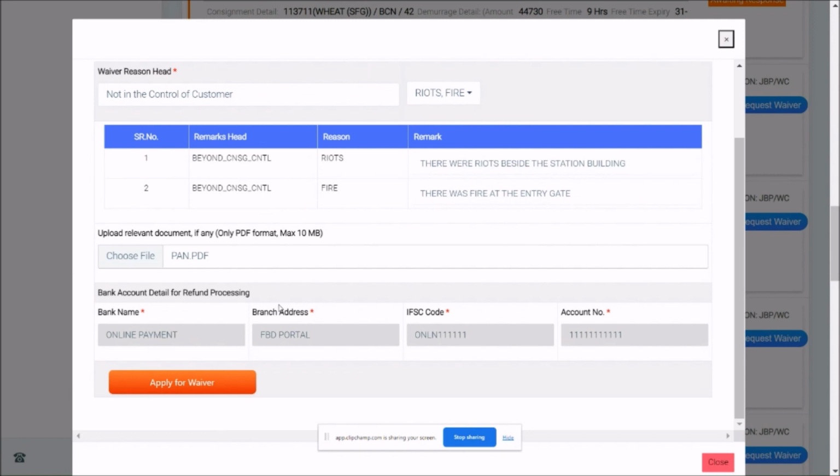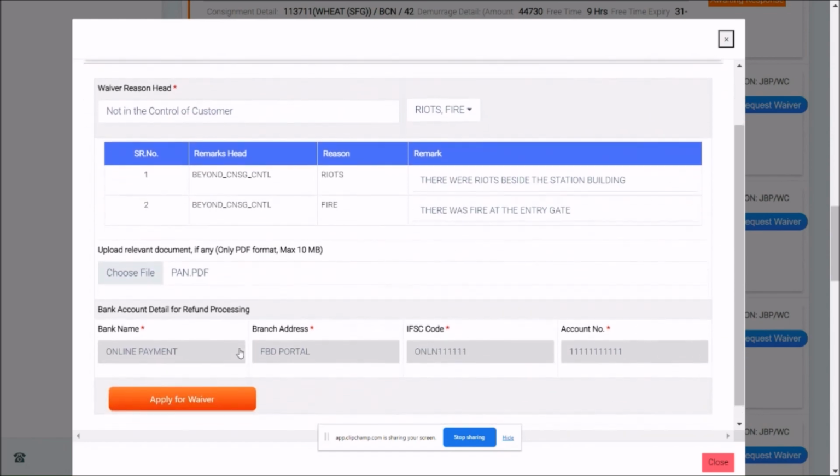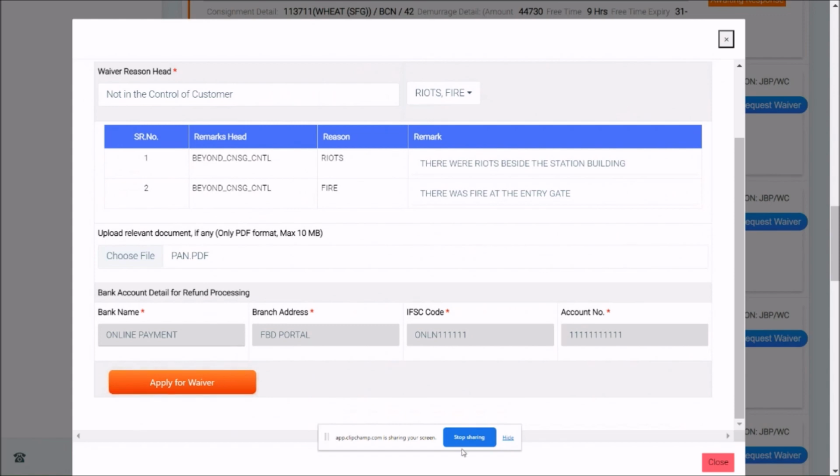As I said, the payment has already been made by you. So the payment mode, if it has been the online payment, then you don't need to enter the bank detail. But if it has been the offline payment, then you need to mention the bank detail because the refund of the waiver would be processed in that account itself. So with this, you can apply for waiver.